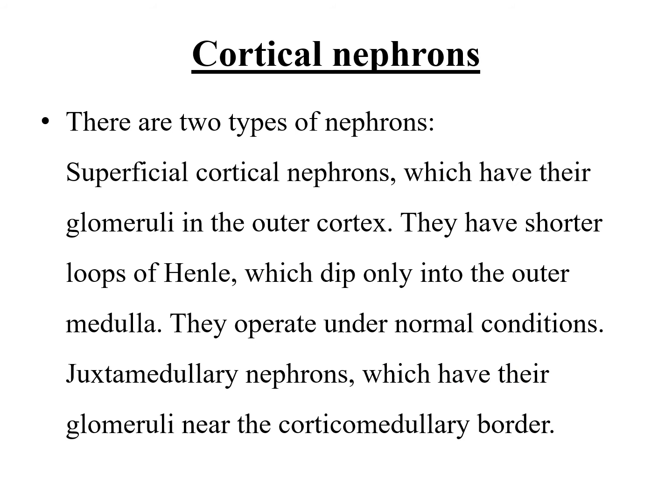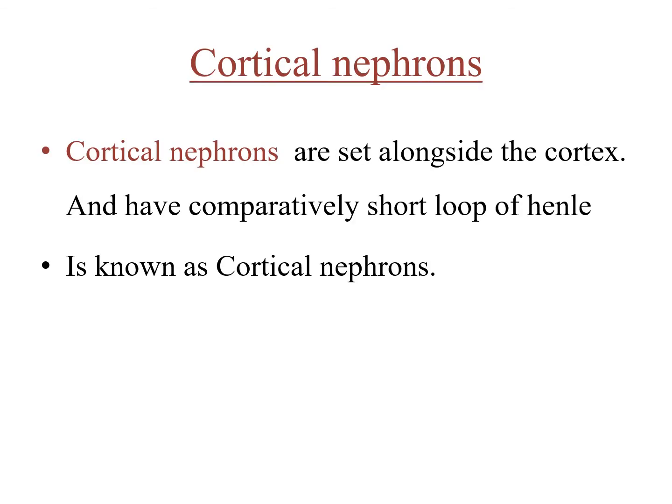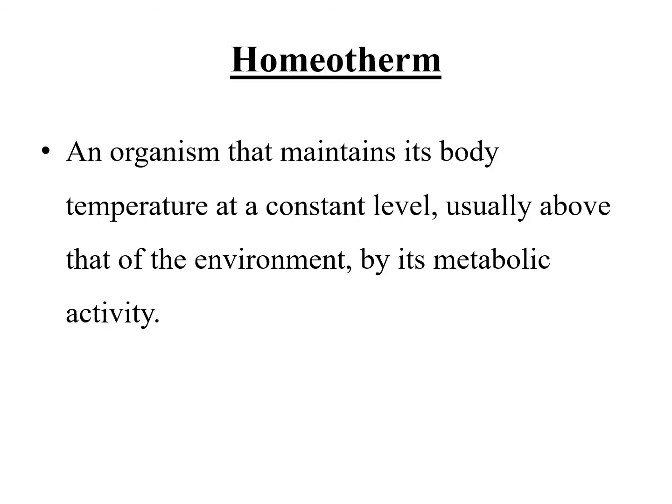Cortical nephrons. There are two types of nephrons. Number 1 is superficial cortical nephrons, which have their glomeruli in the outer cortex. They have a shorter loop of Henle, which dips only into the outer medulla. They operate under the normal condition. Number 2 is juxtamedullary nephrons, which have their glomeruli near the corticomedullary border. Cortical nephrons are set alongside the cortex and have a comparatively short loop of Henle.